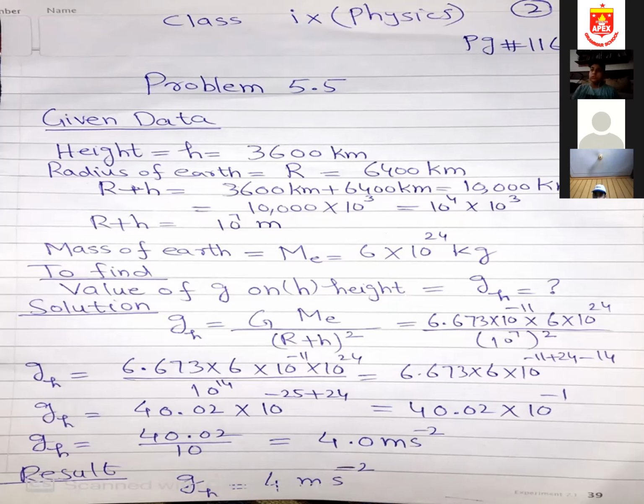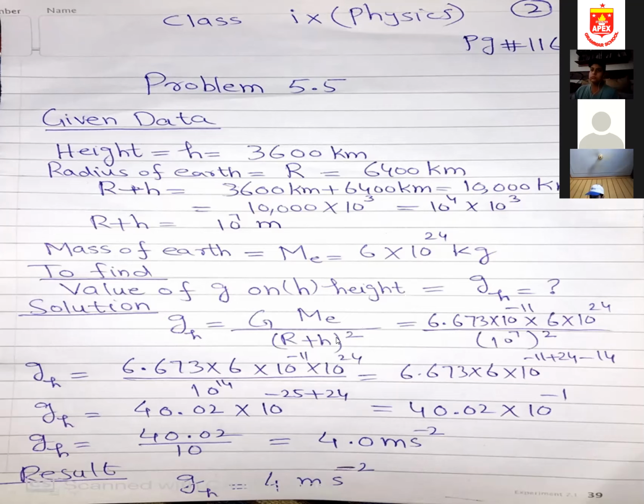I'm using this formula to find the value of g at height h. So this formula is on page number 111 under equation 5.8. You can verify this formula on page 111. So gh is equal to G Me upon (R plus h) whole square.